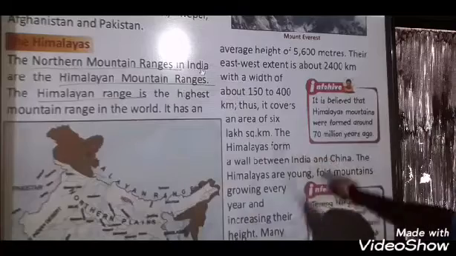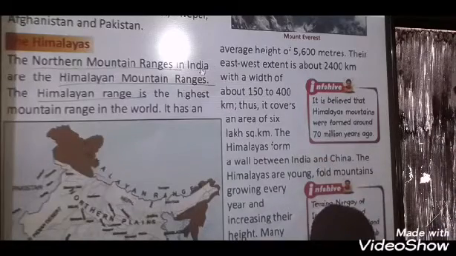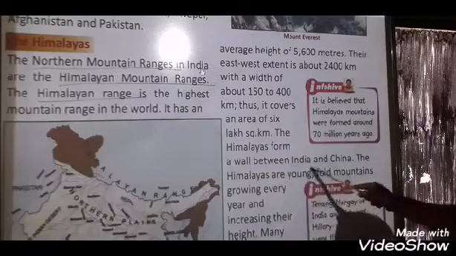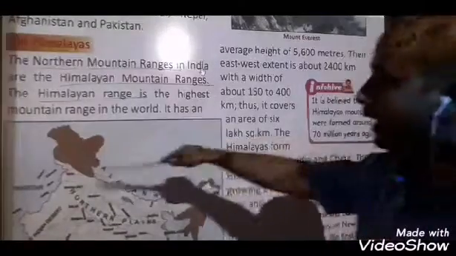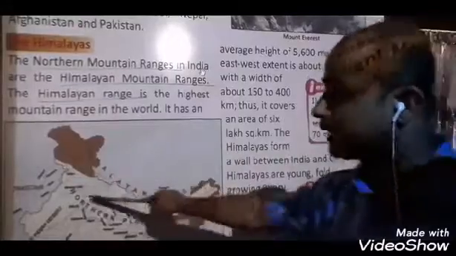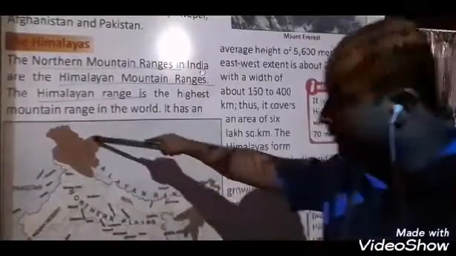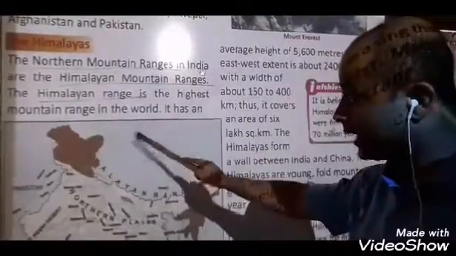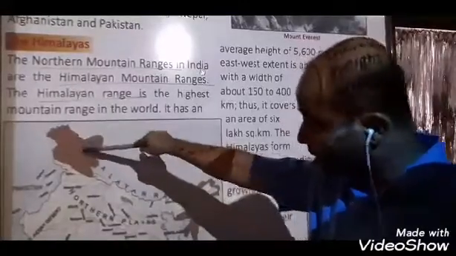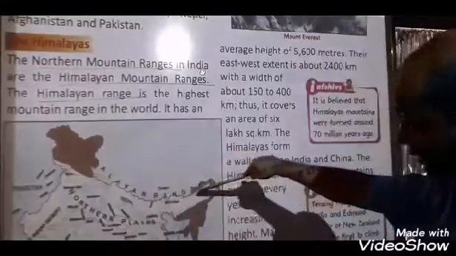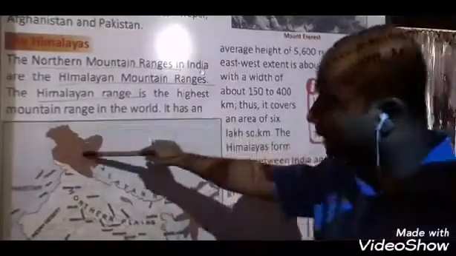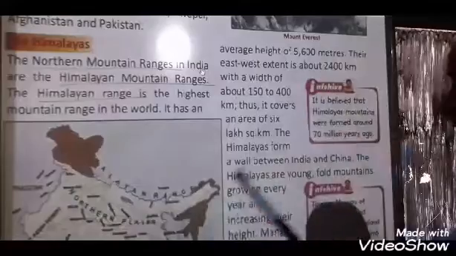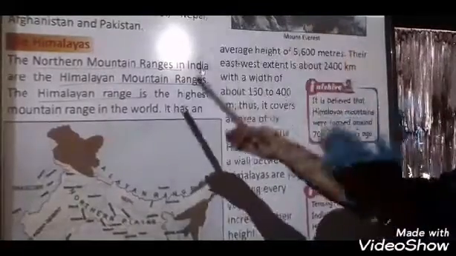The Himalayas form a wall between India and China. As you know, this portion is China and this is our country India, and in between both countries are the northern mountain ranges, the Himalayan mountains. So the Himalayan mountains make a wall between these two countries.